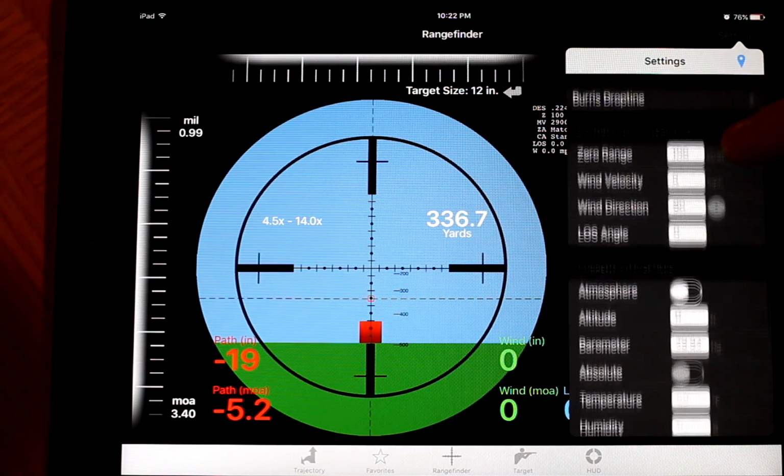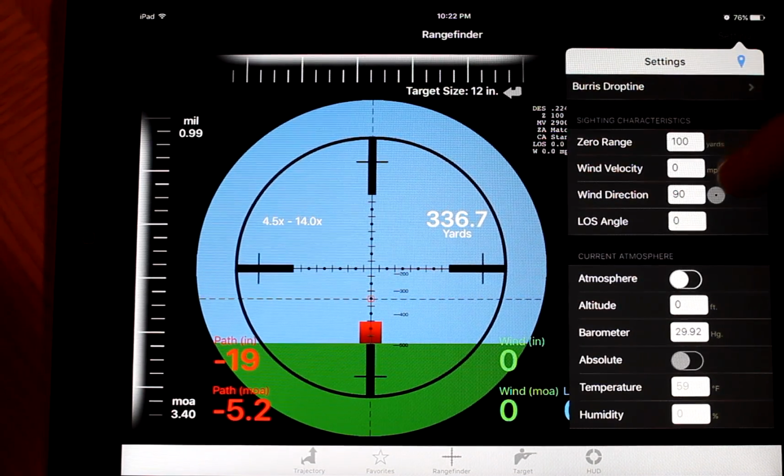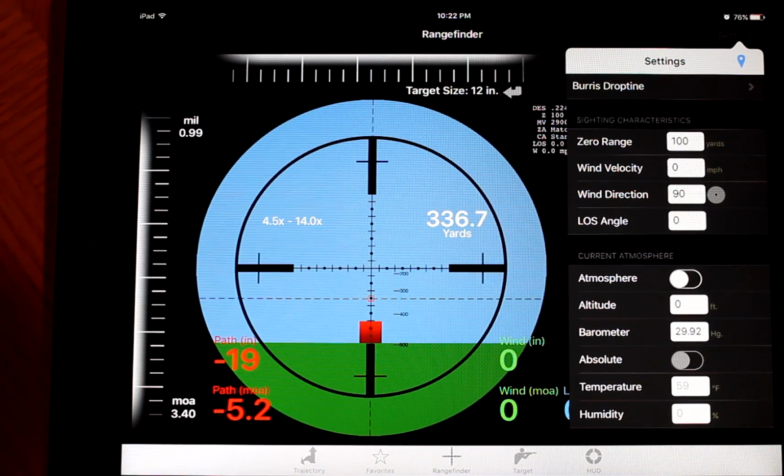Next options, sighting characteristics. My scope's zeroed at 100 yards, so you type in your yardage there. You can put wind in there if you want. You can put your wind direction in there if you want on your line of sight. I'm going to leave those all default.